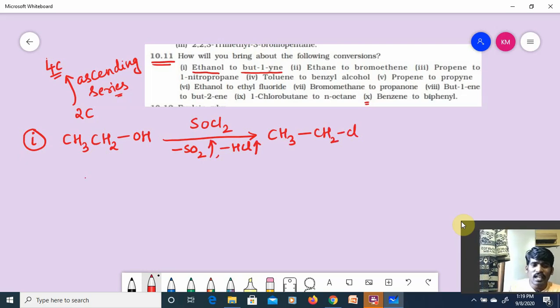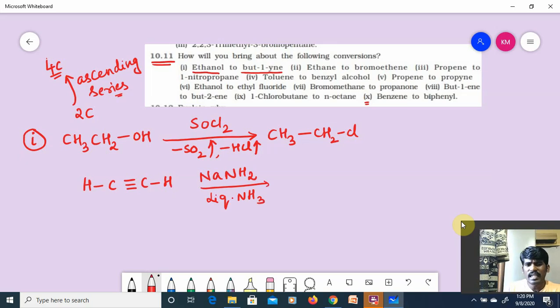Try to recollect the first year hydrocarbons reaction. Hope you remember or not, I am just making you recollect it. Ethyne, acetylene, is treated with sodamide, NaNH2, with the solvent liquid ammonia. It abstracts the acidic hydrogen, then it forms HC triple bond C.